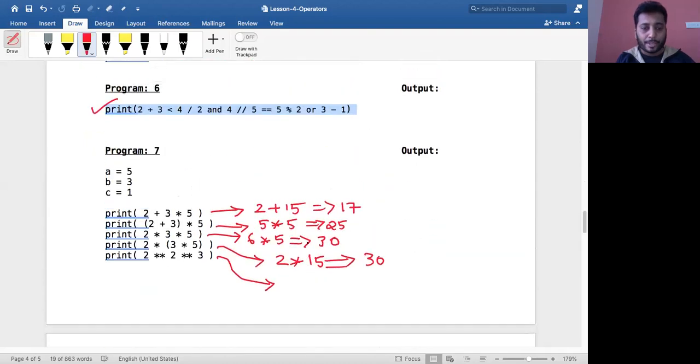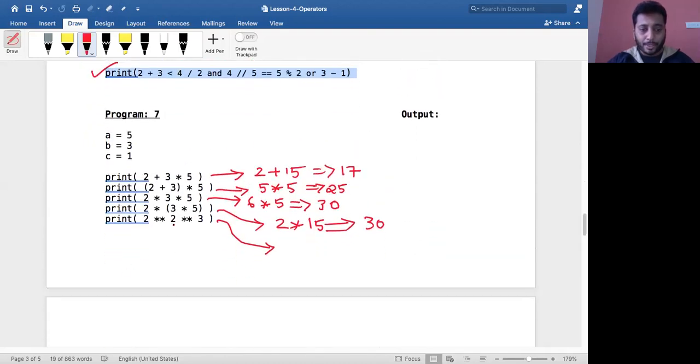So where is it? Here, right? First I'll have to solve this. When you say 2 star star 3, what is the meaning of it? It is nothing but 2 to the power 3. So 2 to the power 3 is 8. Then this becomes 8, and then 2 to the power 8. Finally this becomes 256, 2 to the power 8 is 256, right?